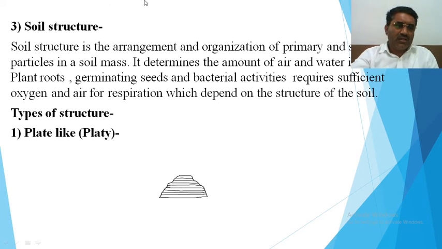We can see there are various types of structure in the diagram. First type is plate-like or platy structure. You can simply say that it is trace minerals that we can have with sedimentary rock. In Marathi it is called murum. That is the platy structure of the soil. These soils have a platy soil structure, and this is available wherever sedimentary rocks are formed.